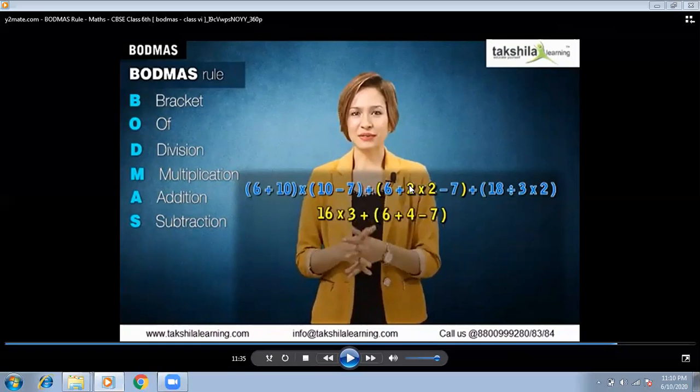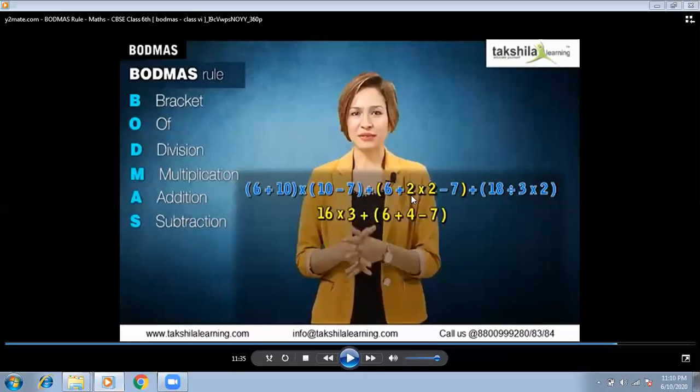And now in this bracket, there is more than one operation. So according to Bodmas rule, we will solve the multiplication first, then addition, then subtraction. So 6 will remain in its place, plus 2 into 2 minus 4 plus 4 is equal to 4 minus 7. You are not supposed to solve the brackets and apply all the operations at once. Solve it step by step.